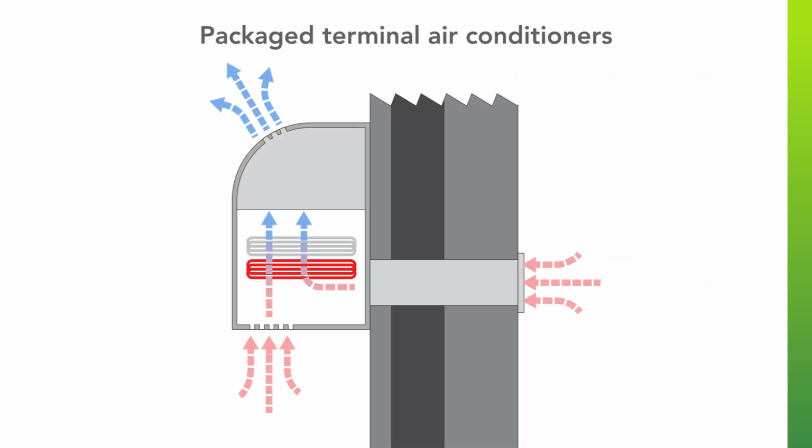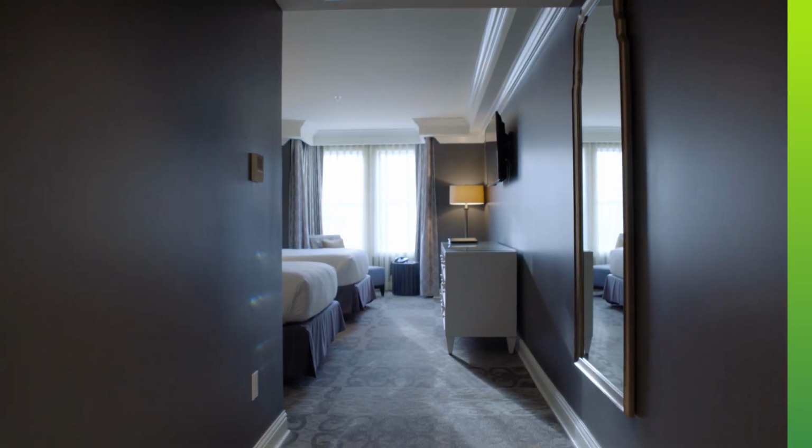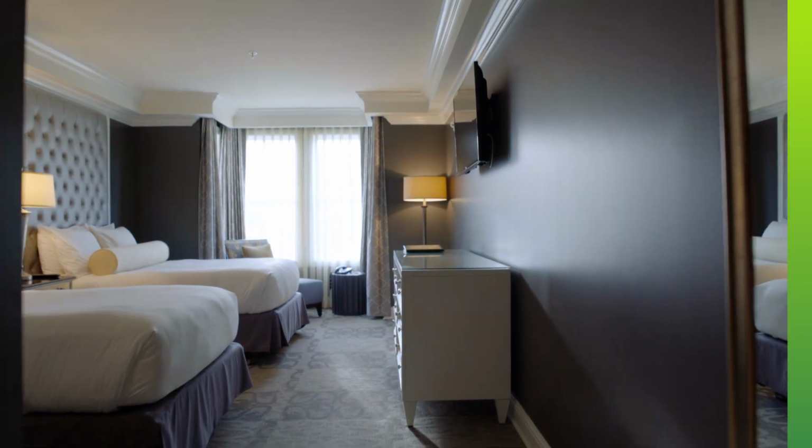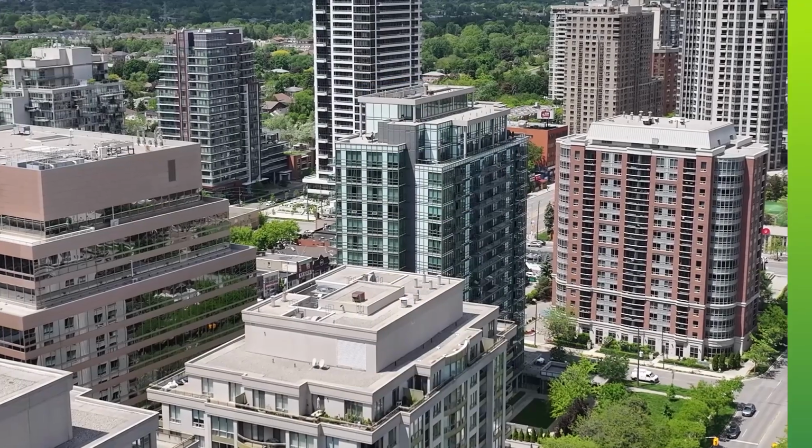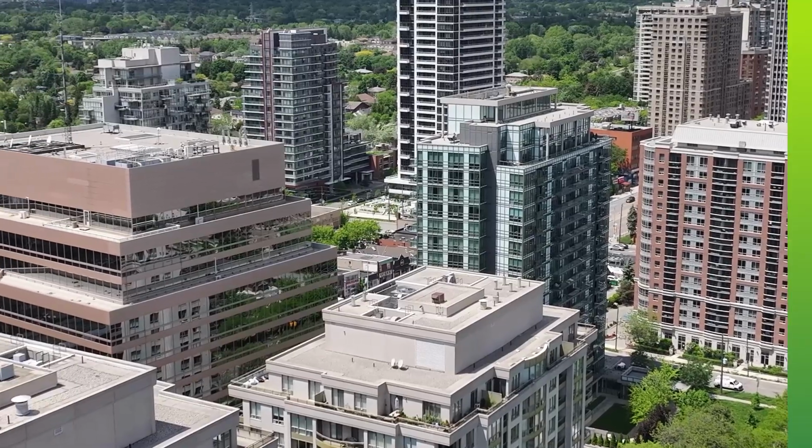Packaged terminal air conditioners, or PTAC units, are common in hotels. They allow each room to have its own independent heating and cooling system. Split systems have indoor and outdoor components. They are often used in smaller office spaces, conference rooms, or areas where ducted HVAC is impractical, providing independent temperature control for specific zones.